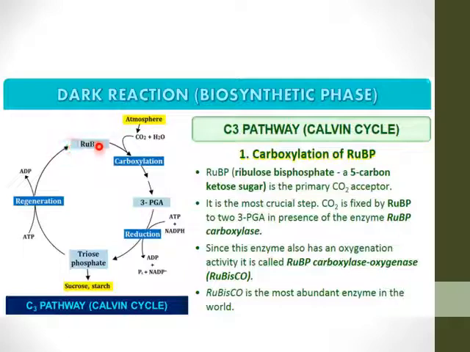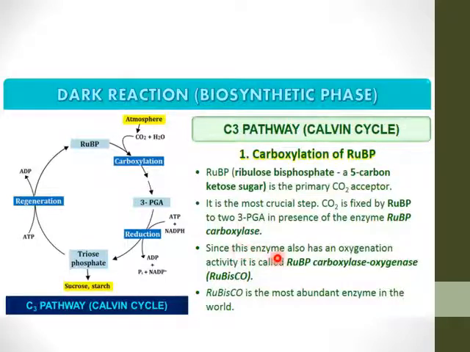This is a 5-carbon compound which accepts the CO2 and forms the first stable 3-carbon compound, phosphoglyceraldehyde, and 2 molecules of it are formed. So we are utilizing the CO2, which is known as carboxylation, and this takes place in the presence of the enzyme ribulose bisphosphate carboxylase.